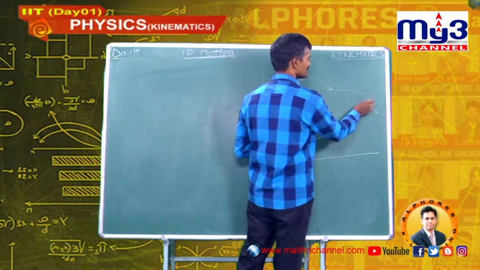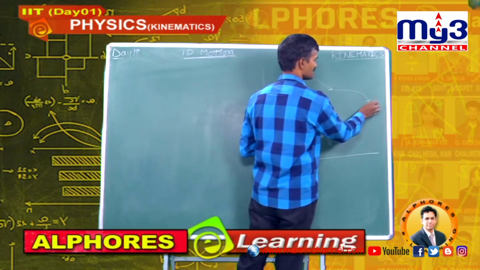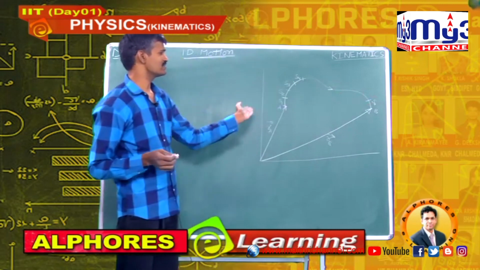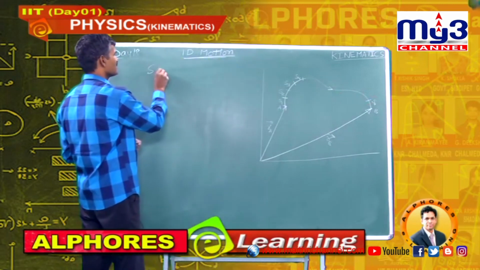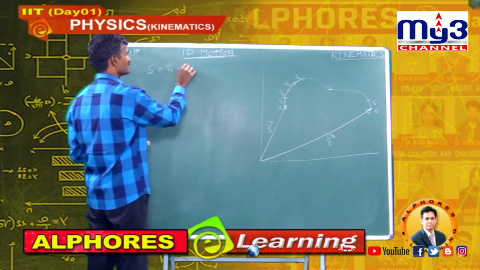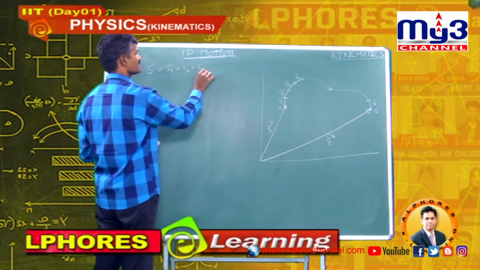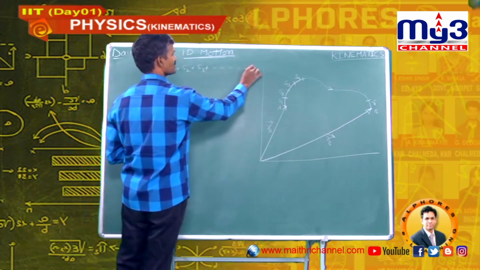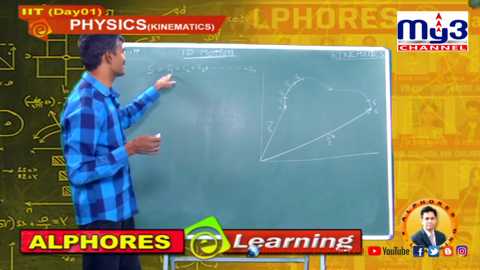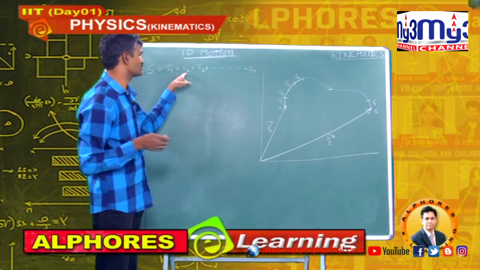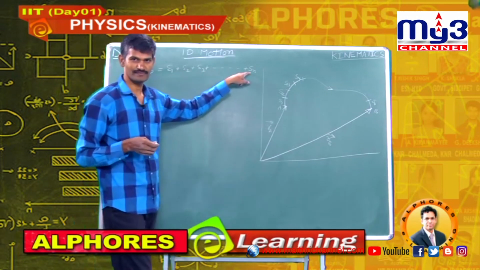This last distance is some sn. What is the total distance between A and B? The total distance s can be written as s1 plus s2 plus s3 plus and so on sn.